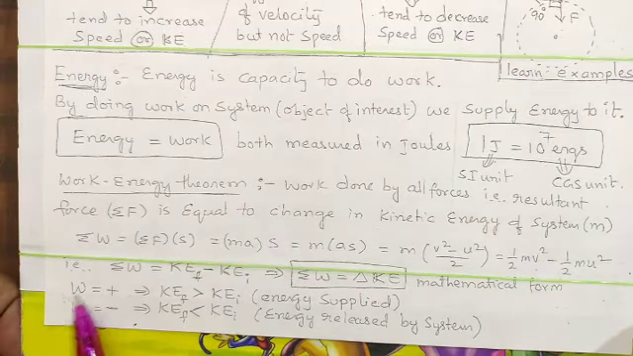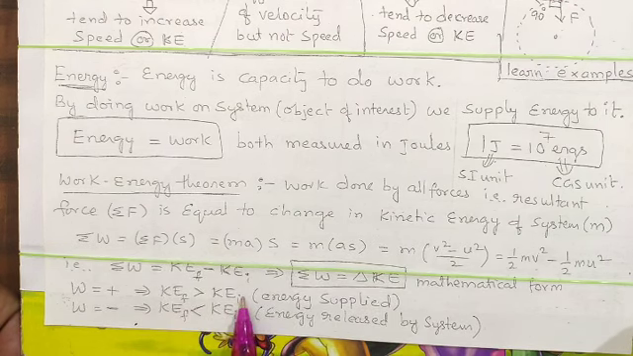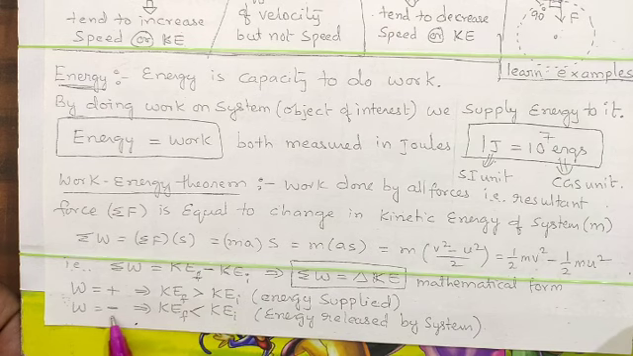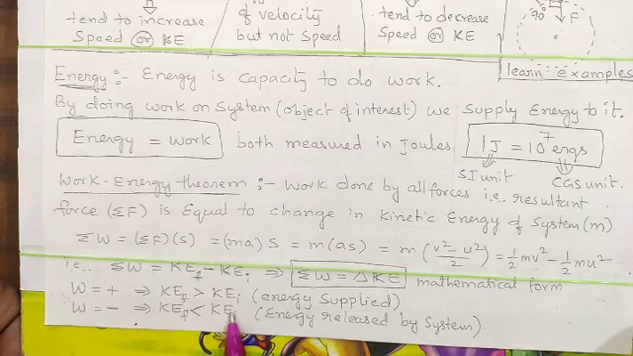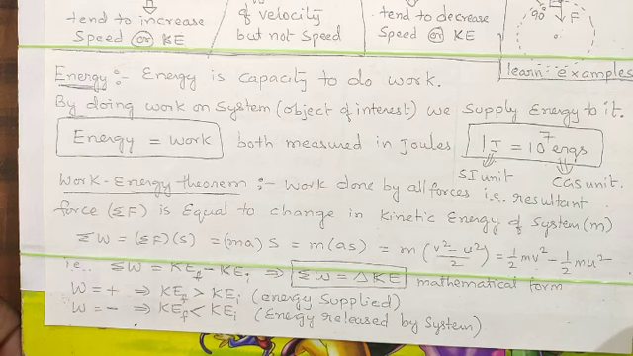Now, if work done is positive, that means the difference should be positive. Final must be more than initial. We say energy is supplied. Kinetic energy final is greater than kinetic energy initial. Speed got increased. When work done is negative, kinetic energy final is less than kinetic energy initial. The difference should be negative. We say energy is released by the system or speed decreases. If both kinetic energies are equal, initial and final, we say work done is 0. In that case, speed neither increases nor decreases. Velocity may change its direction.